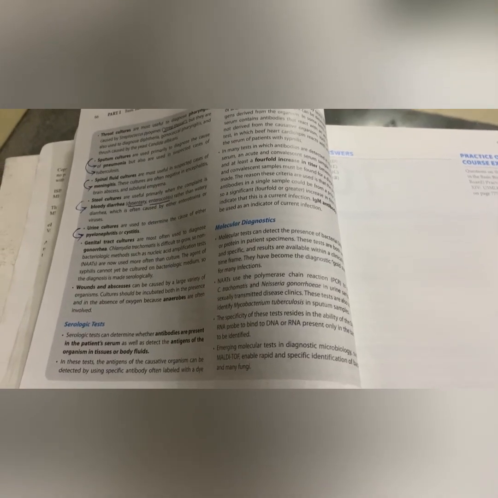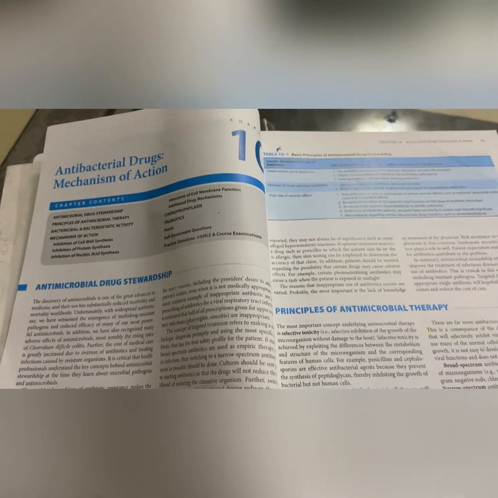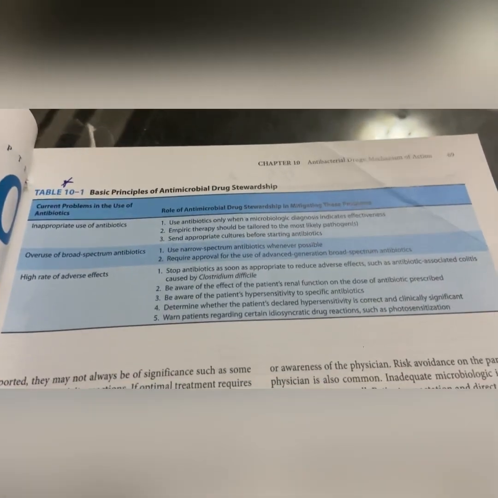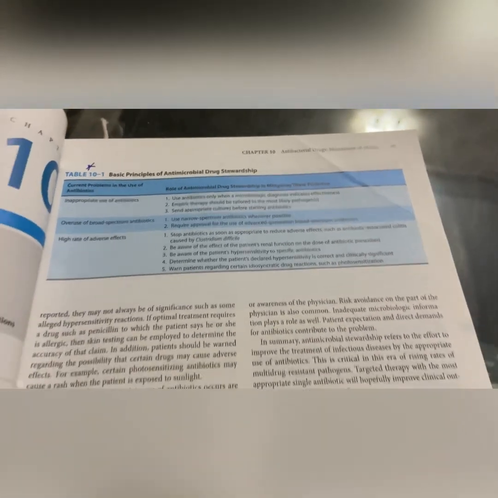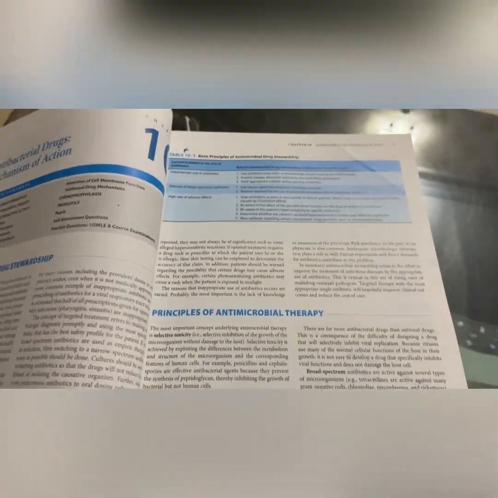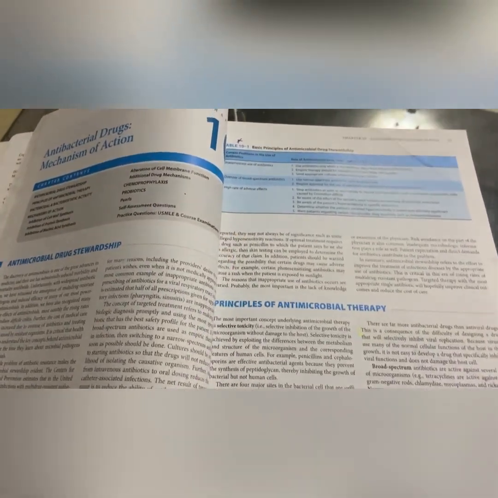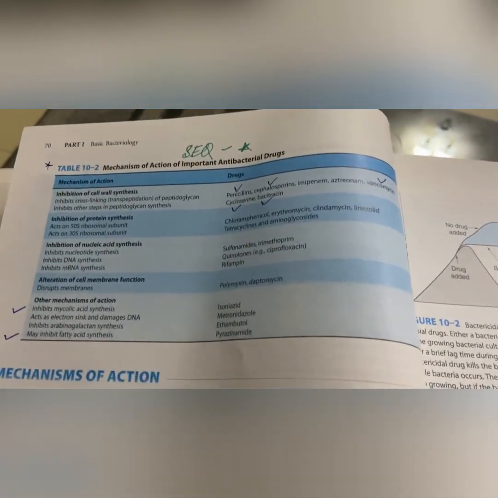And then just go through these pearls of this chapter. And then we have chapter number 10, antibacterial drugs and mechanism of action. Basic principles of antibacterial drugs, and this is important, but not from the SEQ point of view. You just need to know what is mentioned in this table. This table is very much important for the SEQ point of view.